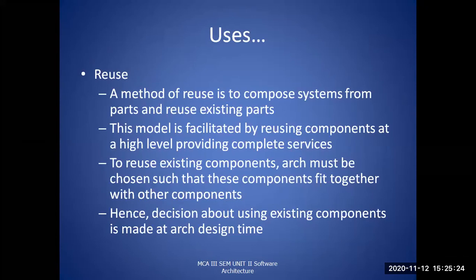Next, one of the uses is reusing of architecture. It is one of the advantages here. Just now I told you, a car which was released in 2019 by a particular company is remodeled or redesigned and released in 2022. It means that they are not working from scratch. They have been adding some more features to the existing one. That is the reusability feature of software architecture.